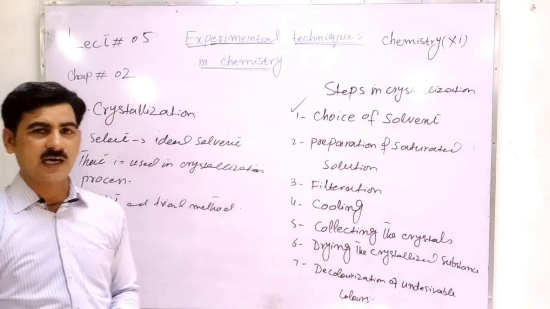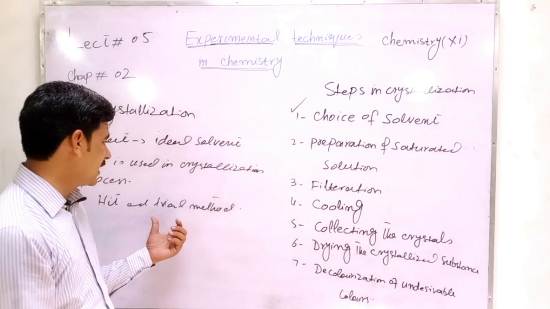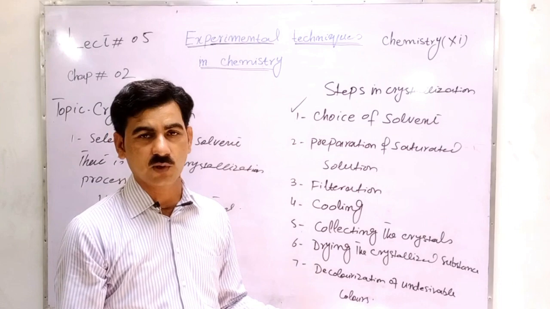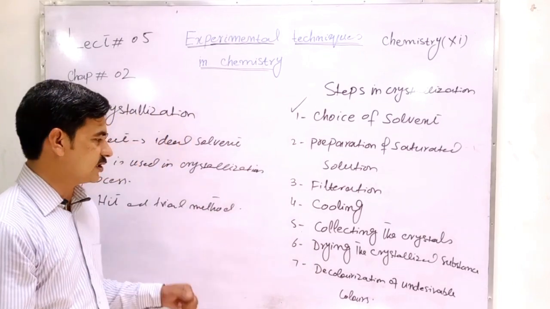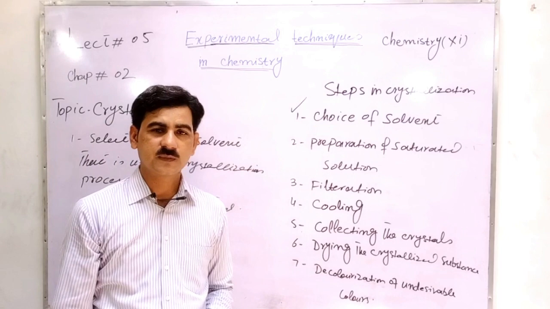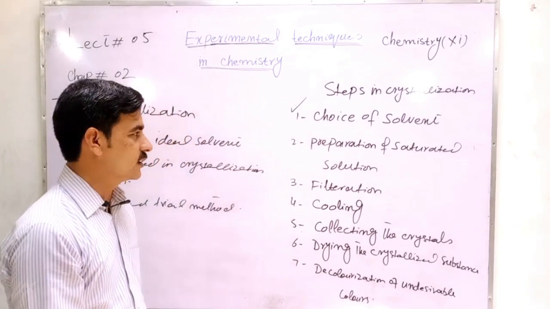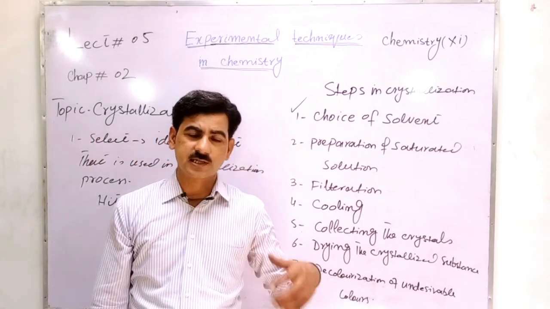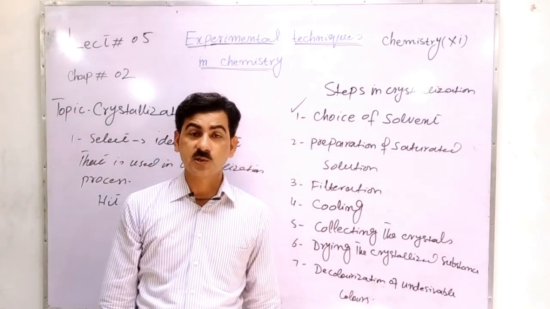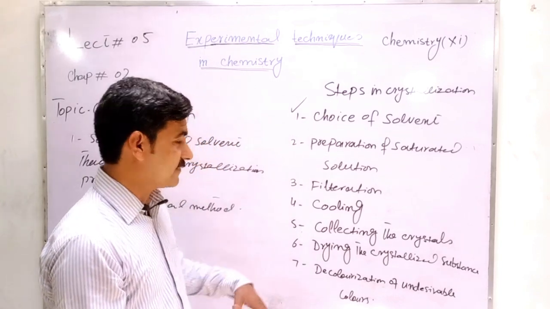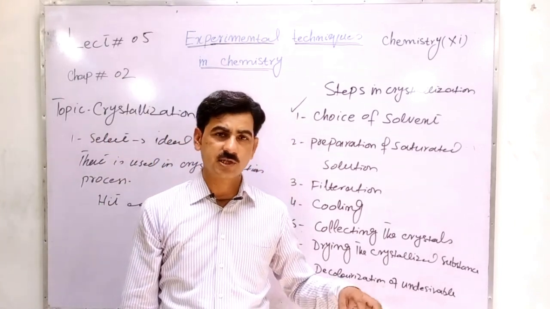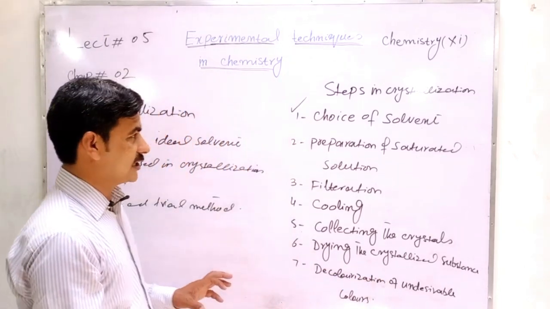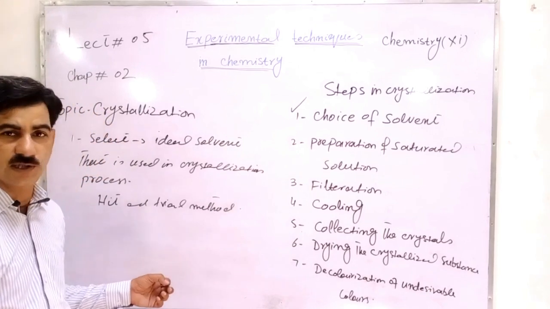Now the properties of an ideal solvent. It should dissolve the maximum amount of solute which we will find pure from the solution. It should be cheap and non-reactive, and maximum solubility should take place. It does not react with any impurity, the impurity should not dissolve in it, or if it dissolves, the impurity should not form well formed crystals. So these are the particular properties of the solvent which we use in the crystallization process.